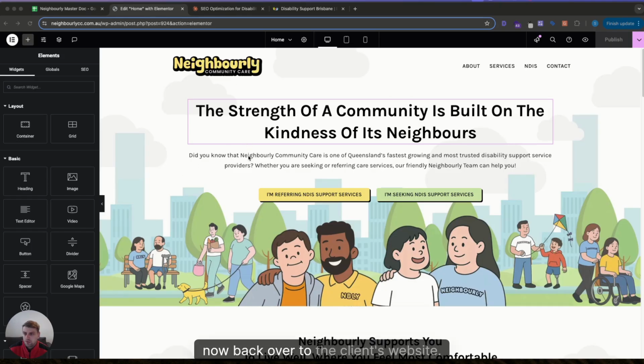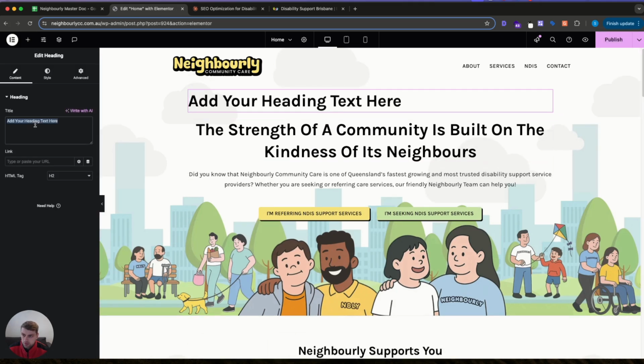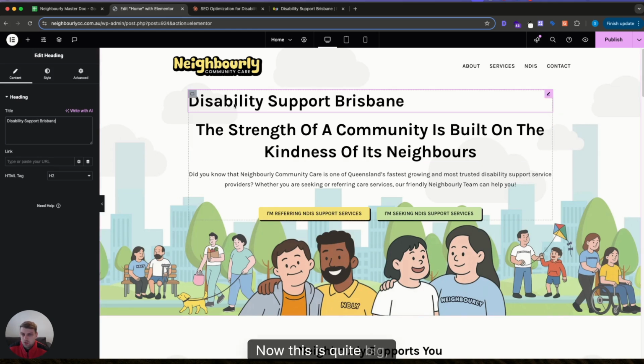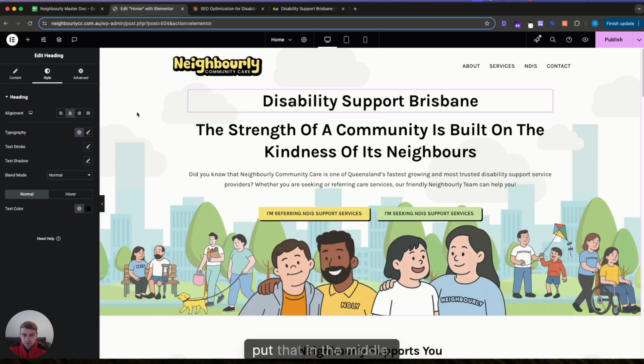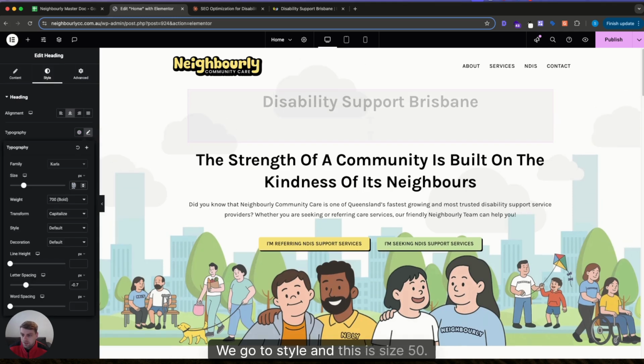Okay, now back over to the client's website. The first thing we want to add is the H1. So we'll grab a heading element here and we'll drop it above this slogan. Now we know our H1 is Disability Support Brisbane. Now this is quite big, so we want to format this, put that in the middle. Sorry, firstly make this an H1. We go over to style, and this is size 50.